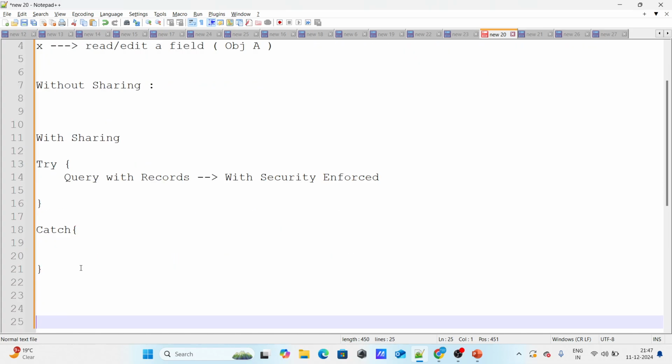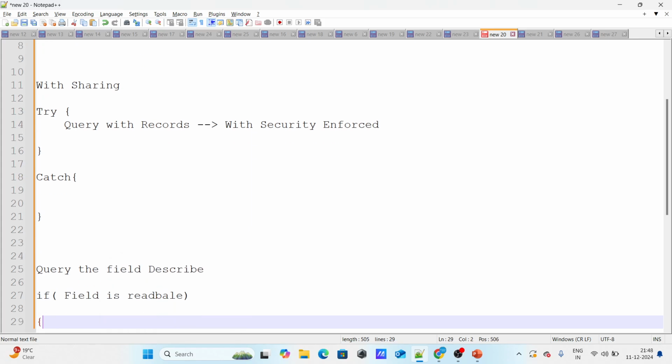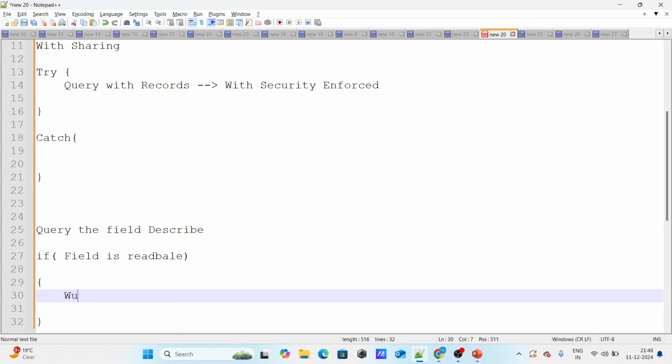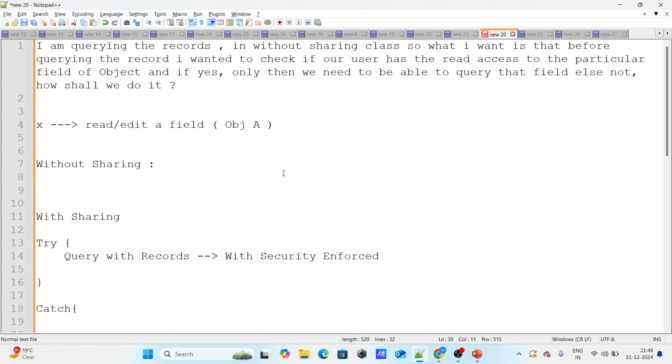Another way I thought of, and I don't know whether it's correct or not, but you can always re-verify it: I said that I will use field describe, check if the field is readable or something like that, and then go and query. I don't know whether it's correct, but that's what I said. The interviewer did not say anything. It can be wrong as well, so you can always correct me in the comment section.